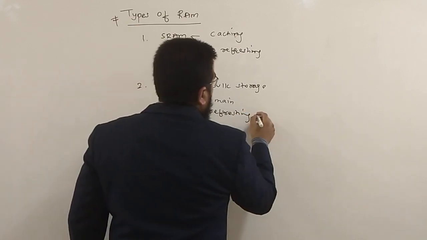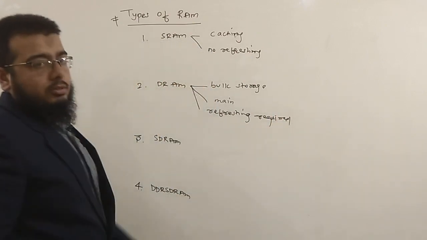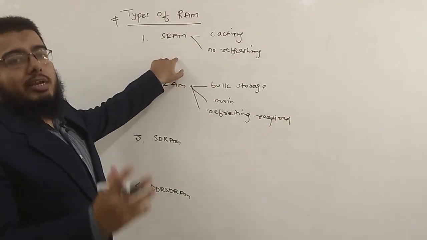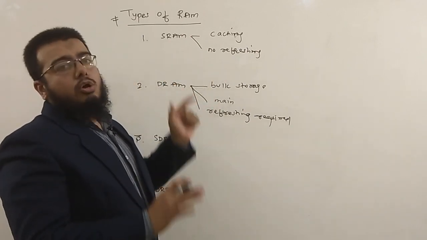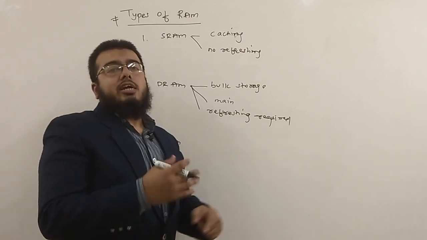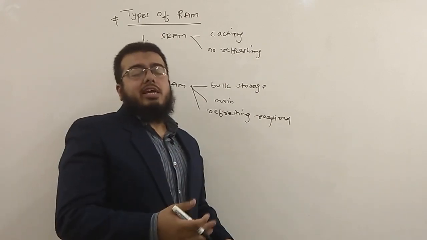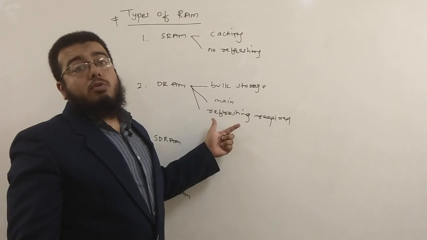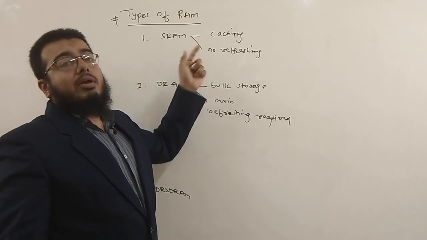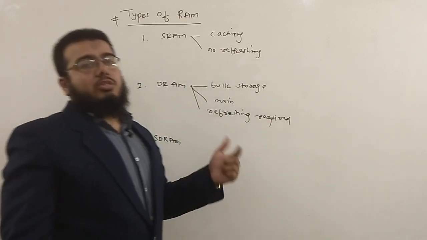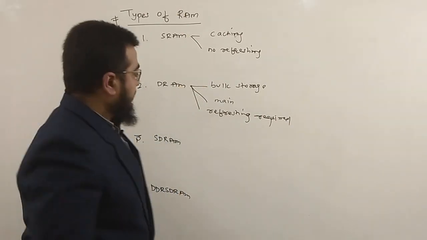Now what is refreshing? Refreshing means again internal refreshing of circuits is required. Here no refreshing. Here the static RAM will hold the data. It is not going to lose the data even if the power supply is on. But dynamic RAM will lose its data even though the power supply is on. And hence almost every nanosecond you require a refreshing of circuits. Static RAM will lose its contents only when there is a power outage, power fluctuation, or power interruption in the power supply, then it is going to lose its stored contents.